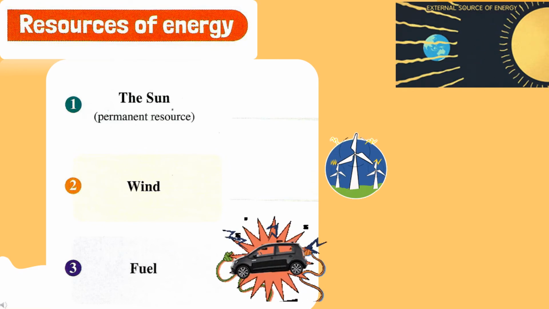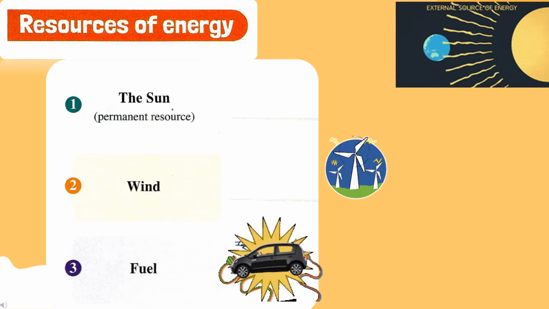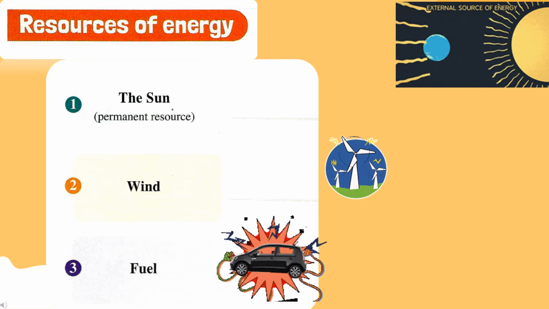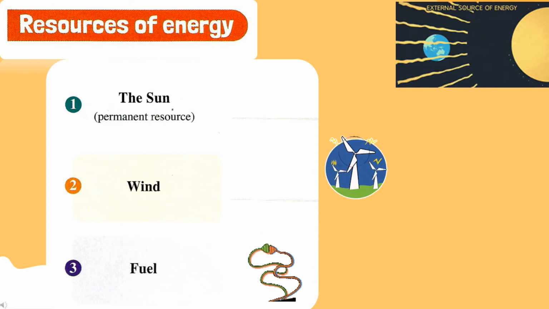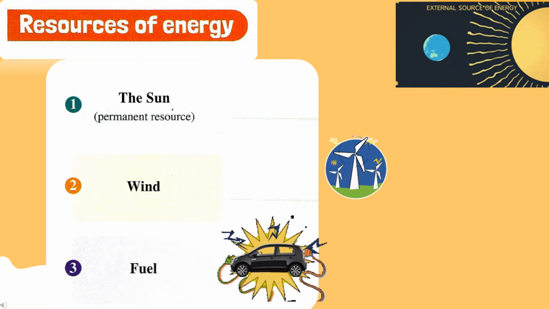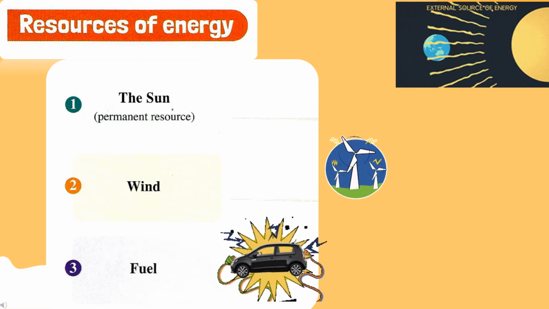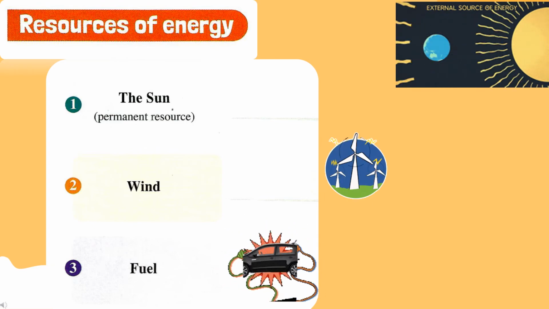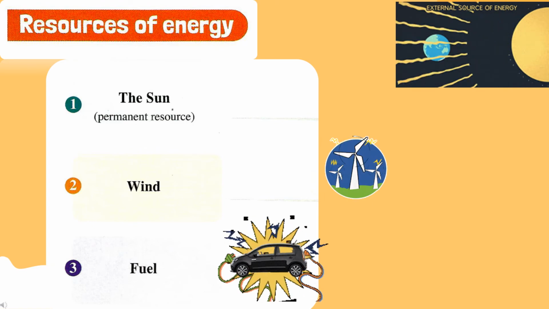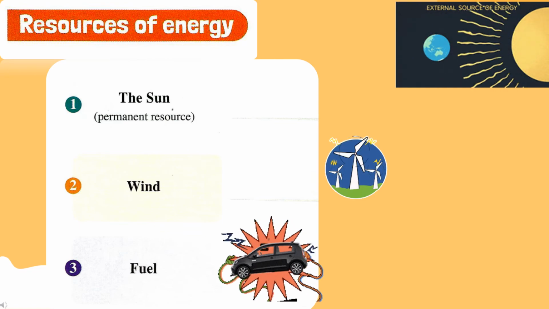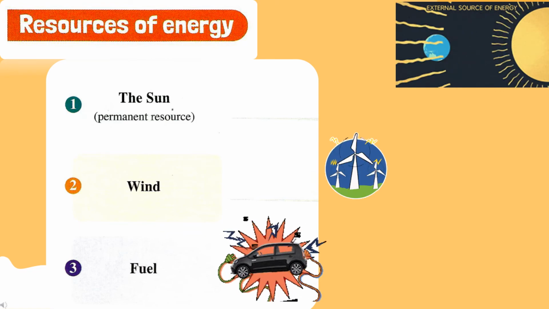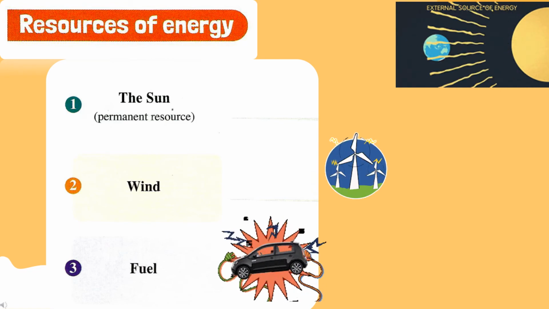Then we have the wind. You may ask yourself, is wind a resource of energy? Of course. When the wind moves this wind generator, we get electricity. So wind is a resource of energy. And then we have fuel for cars, of course. So the first three resources of energy: sun, wind, and fuel.